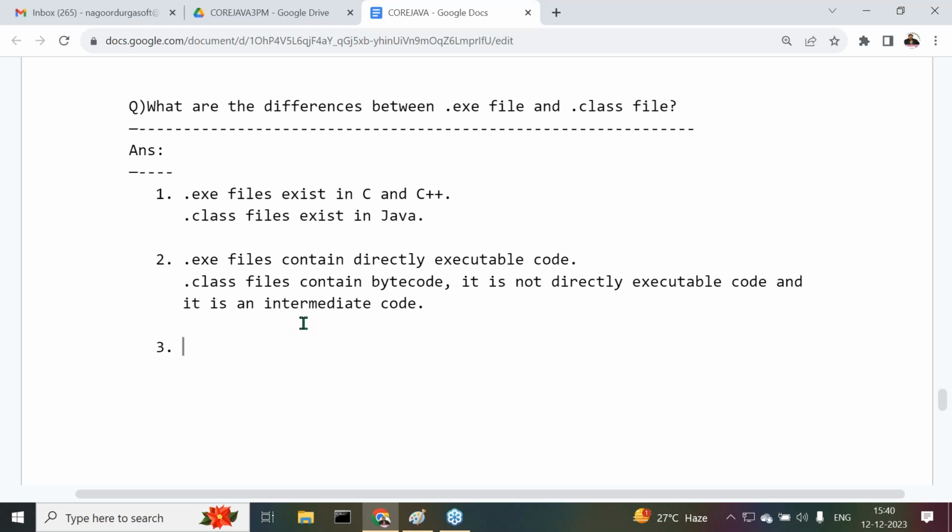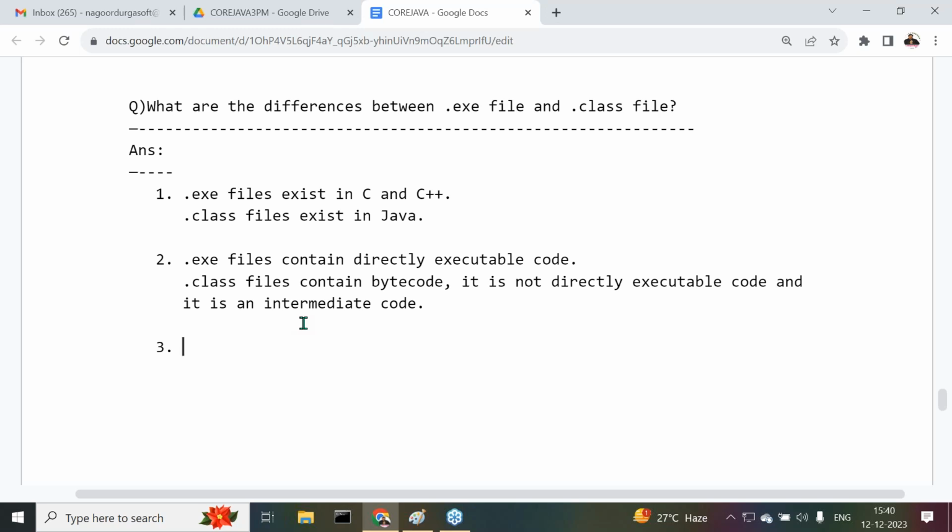After this, the third point. Observe carefully. A .exe file contains platform dependent code, as you are already aware. It represents local operating system content. So a .exe file is platform dependent, whereas a .class file is platform independent.